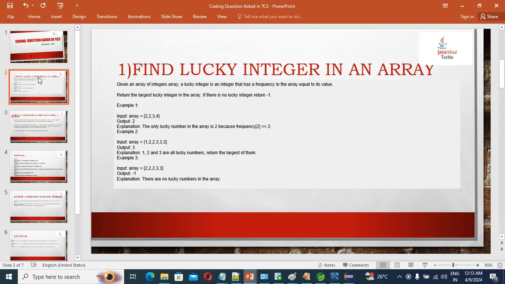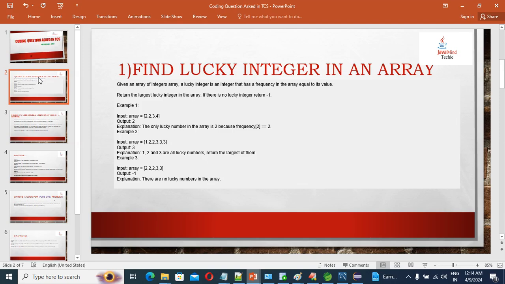Example 2, guys, see. The input array is 1, 2, 2, 3, 3, 3. So see, 1 is coming 1 time, right? 2 is coming 2 times, 3 is coming 3 times. So in this array you need to see which is the largest element. 3 is coming 3 times. The frequency of 3 is 3 times, 2 is 2 times, 1 is 1 time. That is the largest number. Return the largest lucky integer in the array. So 3, right? 3 is coming 3 times. The output should be 3.